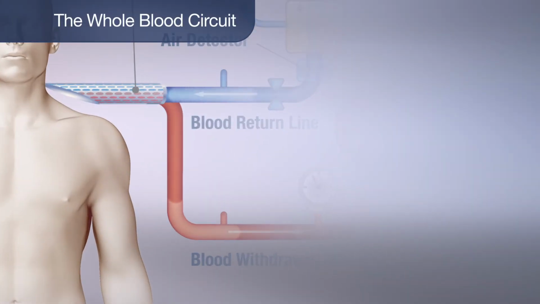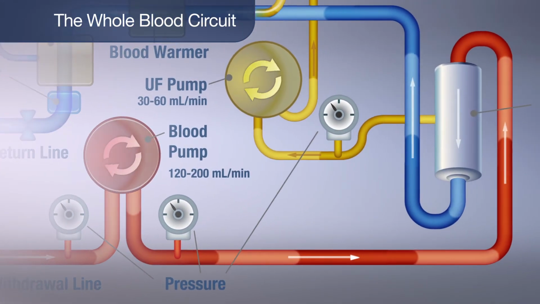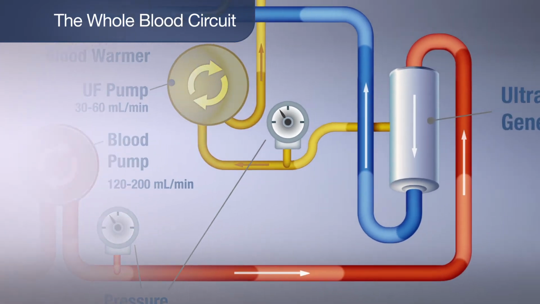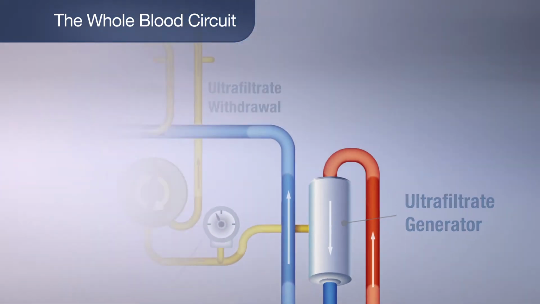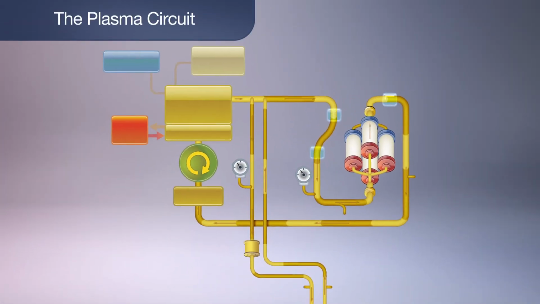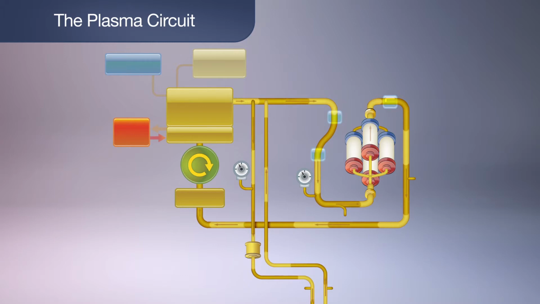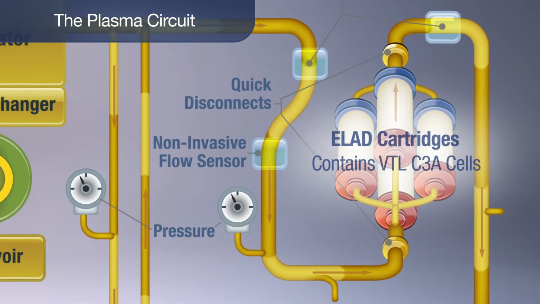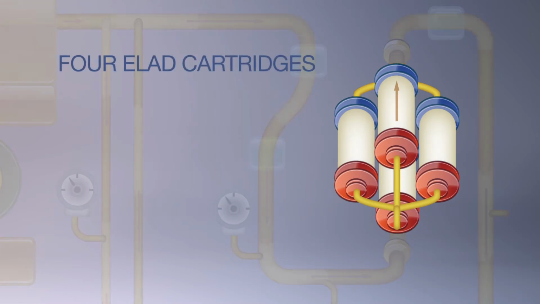During ELAD treatment, blood is drawn from the patient via a central venous line and then passes through the tubing where plasma ultrafiltrate is generated from whole blood using the ultrafiltrate generator. Heparin, a widely available anticoagulant drug, may be administered during ELAD treatment in certain patients to prevent clotting in the whole blood circuit. The patient's plasma ultrafiltrate then passes into the 4 ELAD cartridges, which collectively contain approximately 440 grams